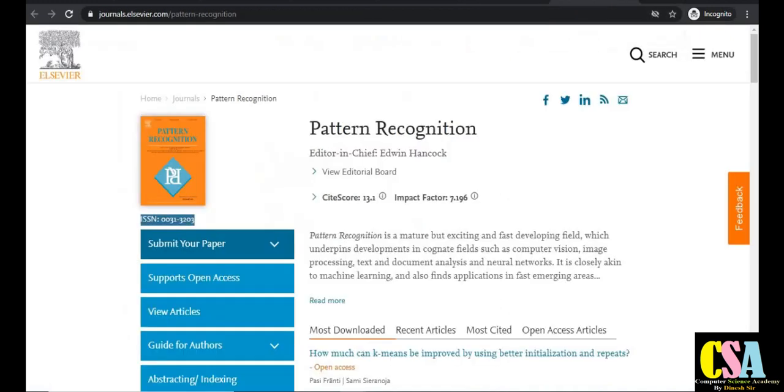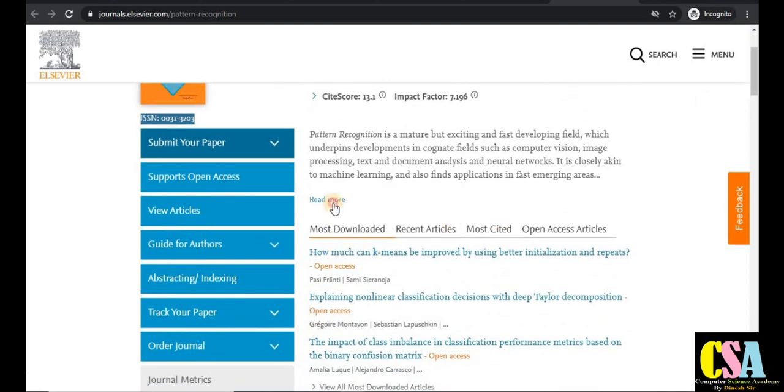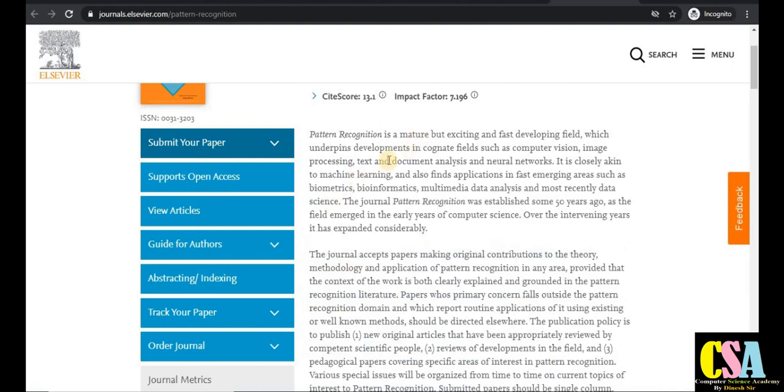The next category is Pattern Recognition. This is also a very good journal published by Elsevier. The impact factor is very good, 7.196, and the CiteScore is 13. It has very rich indexing and a very rich CiteScore. If we talk about the aim and scope, click on read more and read it carefully.